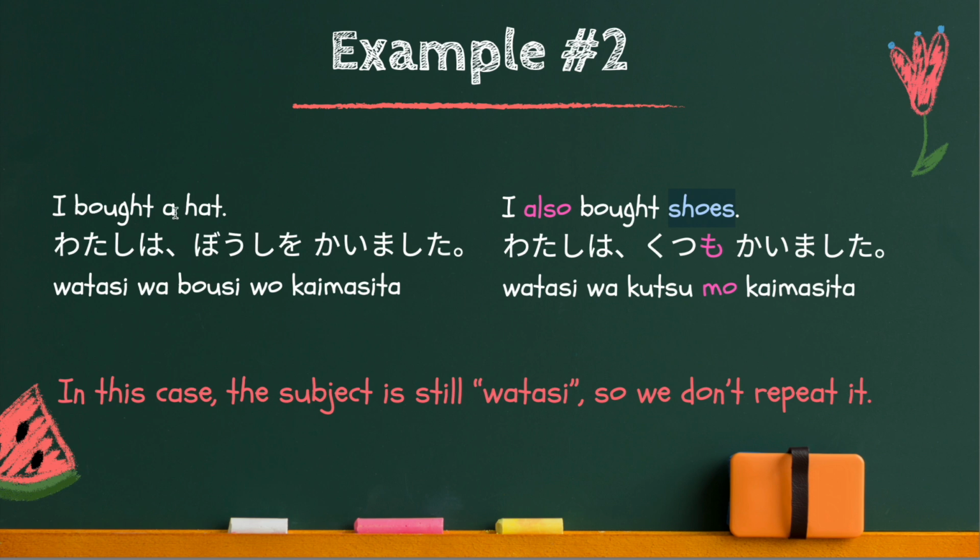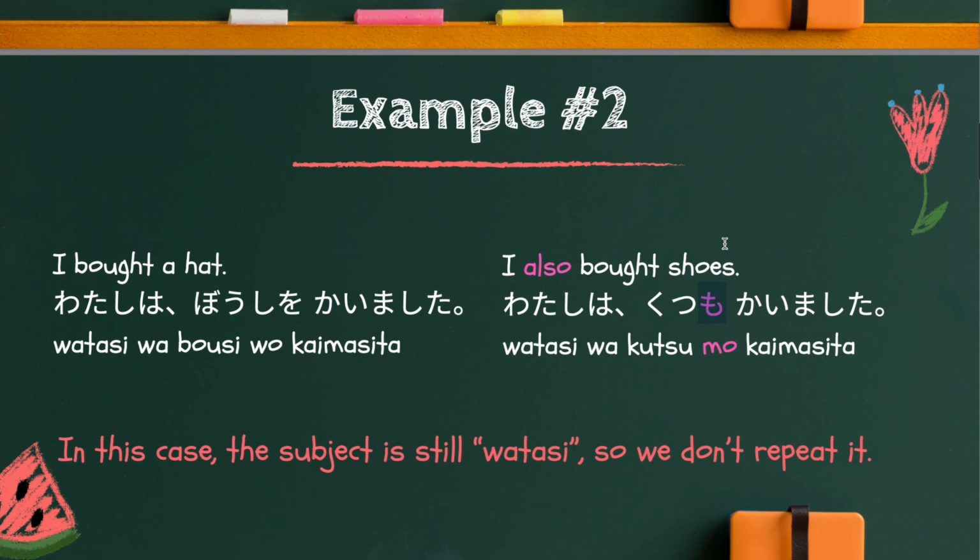For example, I bought a hat is 私は帽子を買いました。I also bought shoes is 私は靴も買いました。Because the subject is the same but the object changed. Therefore, mo particle comes after the object 靴. And you can replace wo with mo particle.